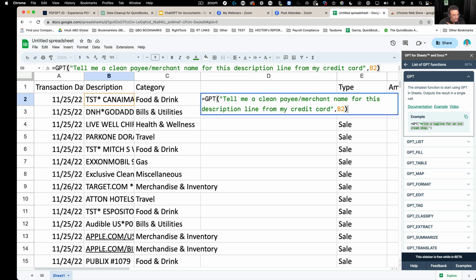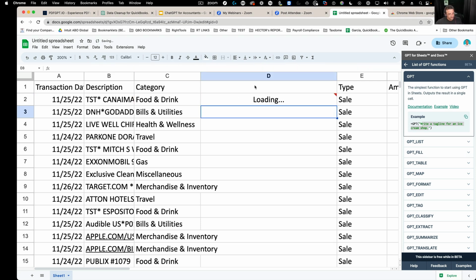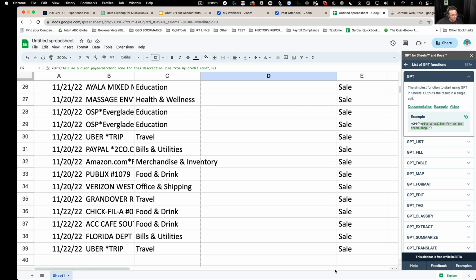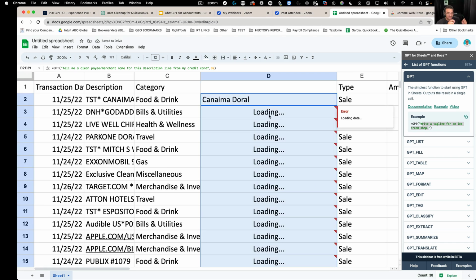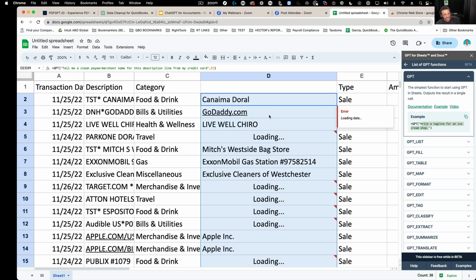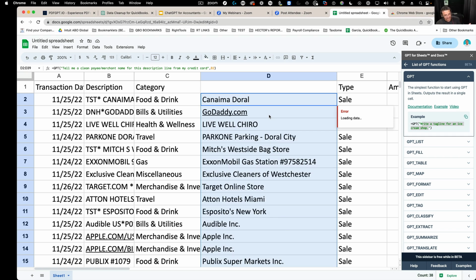It's pretty cool. So then I press enter, and this will do the calculation for me. See, it did that, and then I can drag this down and let go, and it's going to do each of these queries to ChatGPT and load it into my spreadsheet. Look at that. It's actually going out there and loading the queries.